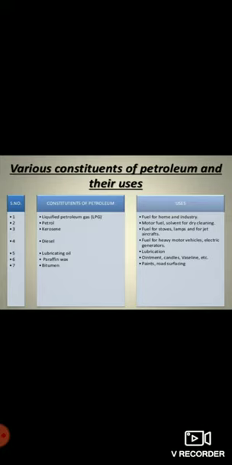Next one is diesel. Diesel is a fuel for heavy vehicles, electric generators, etc. Next one is lubricating oil. It is used for lubrication of machine parts. Next one is paraffin wax. As you know, it is used for making candles, Vaseline, ointment, etc. In the same way, bitumen is also a very important component which we obtain from the petroleum, and it is used for making paints, and it is used for surfacing of roads. So we can say petroleum is a very, very important fossil fuel in our daily life. We should use it wisely.